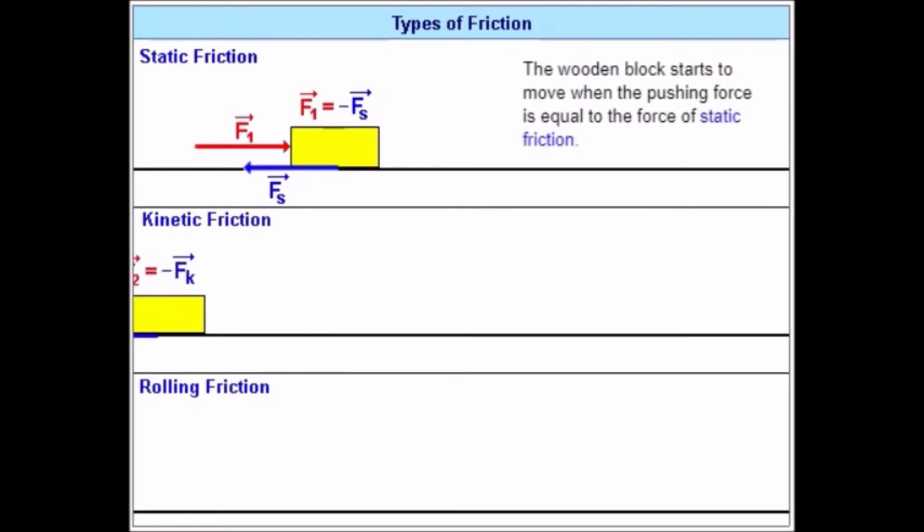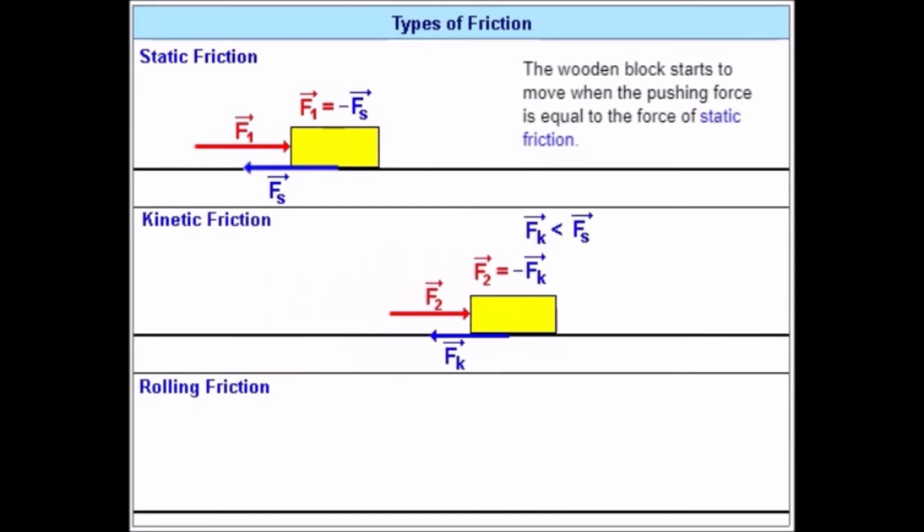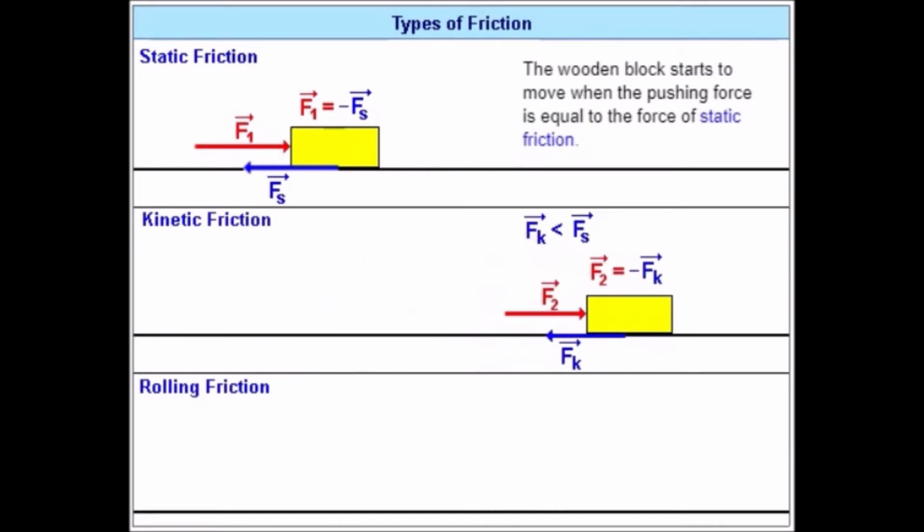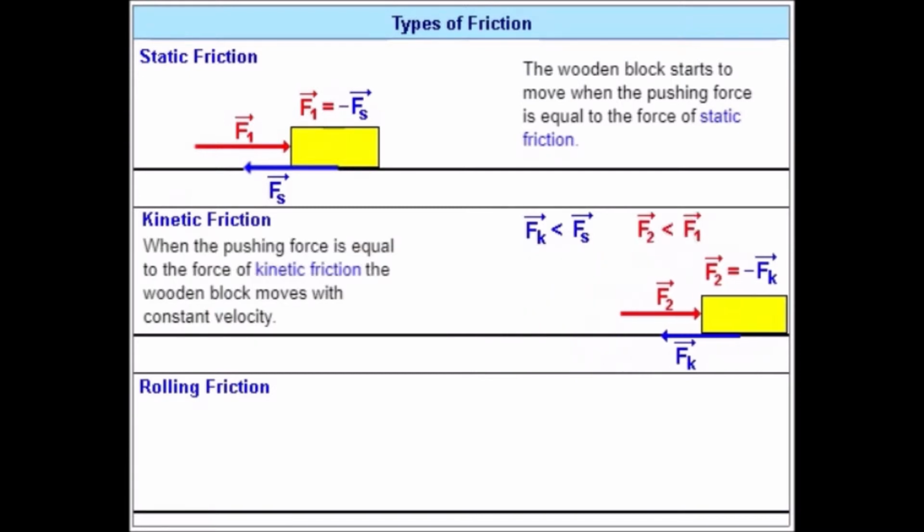Kinetic friction. After the wooden block starts to move on the surface of the table, the force with which we have to push it in order to prevent it from stopping is called the kinetic friction. The kinetic friction is also generated by the irregularities of the two surfaces in contact, but it is smaller than the force of static friction.